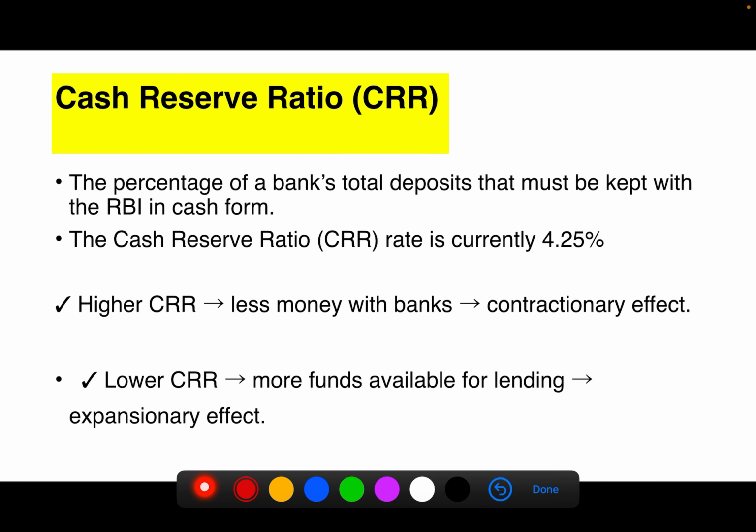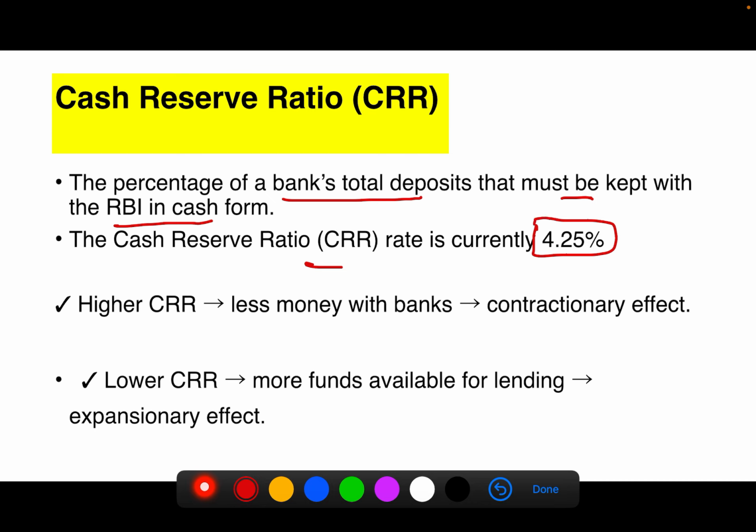Next, cash reserve ratio. It is the percentage of a bank's total deposits that must be kept with the RBI in cash form. That is, of the total deposits that the bank gets, some percentage must be deposited with RBI in cash form. The current CRR rate is 4.2 percent.